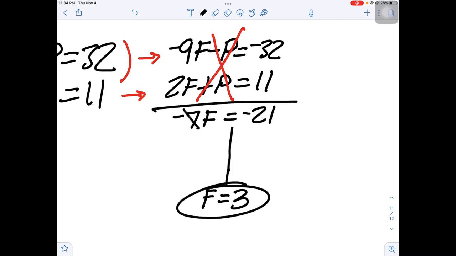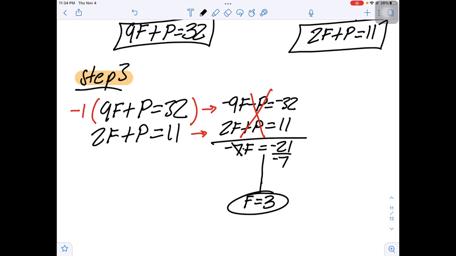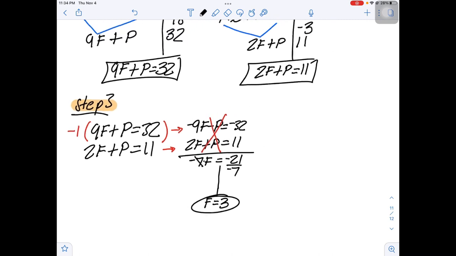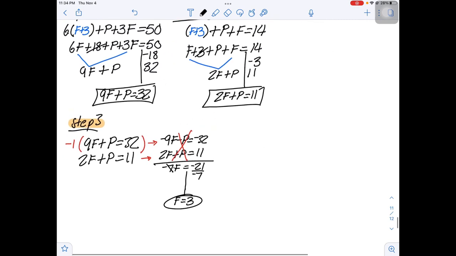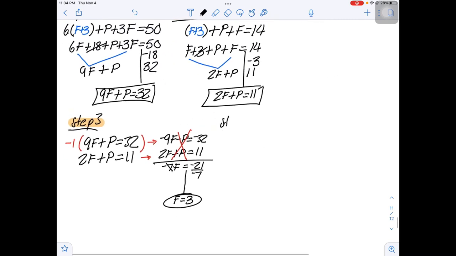But in case you forgot, the opposite of multiplying is dividing. -21 divided by -7 is 3, right? And there's our f. We have our first variable here, which is field goals, okay? Step 4.